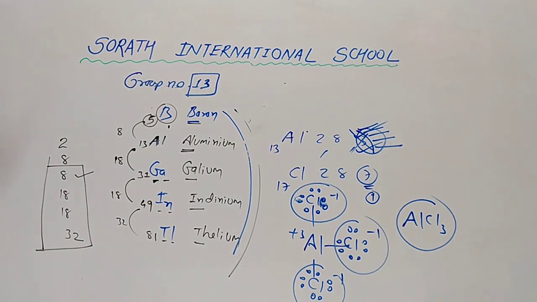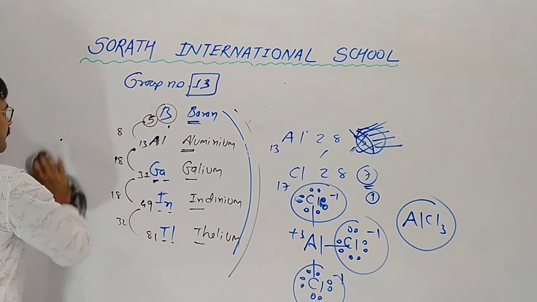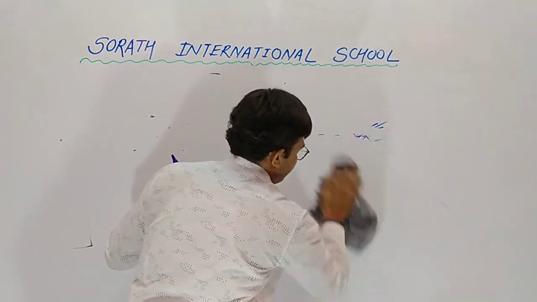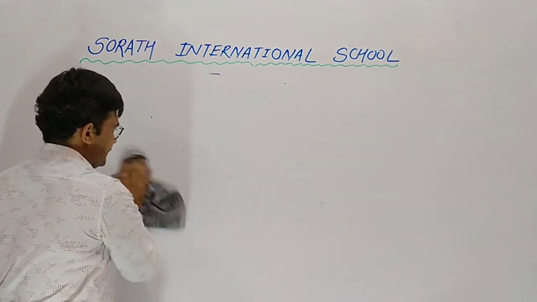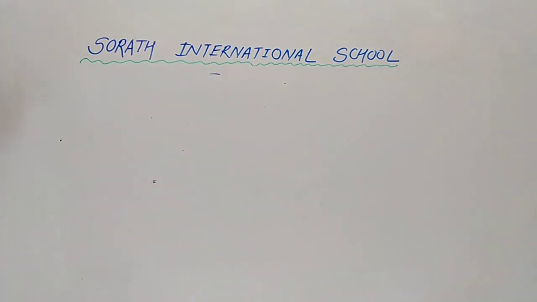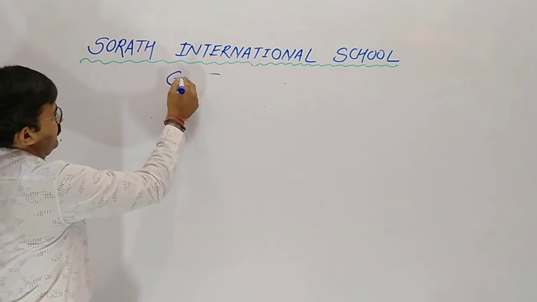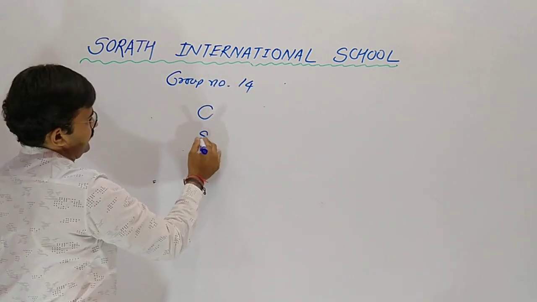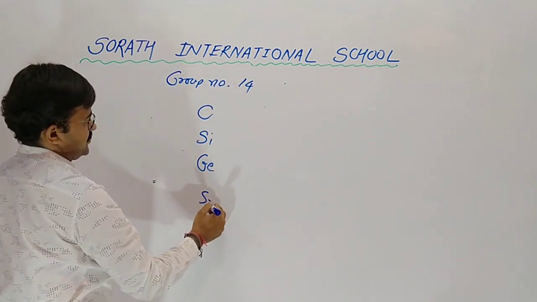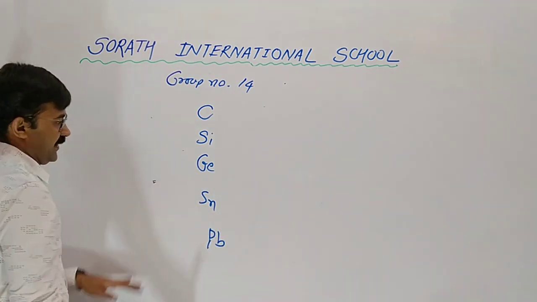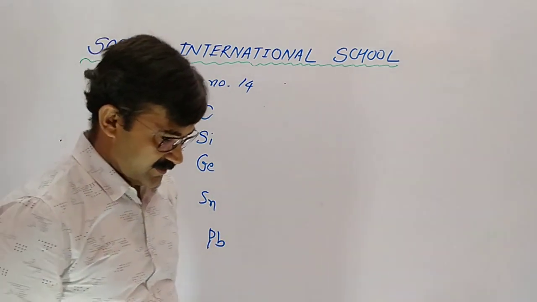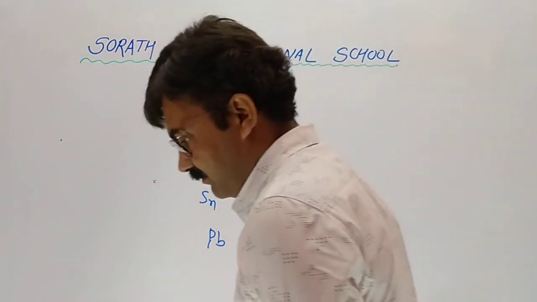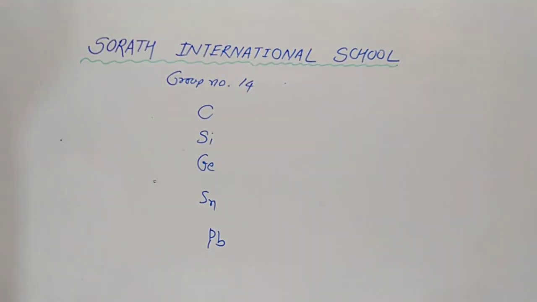Understood? Like this. Now in group number 14, elements are carbon, silicon, germanium, tin and lead. For this group I have a trick, which is in our mother tongue and also in English.